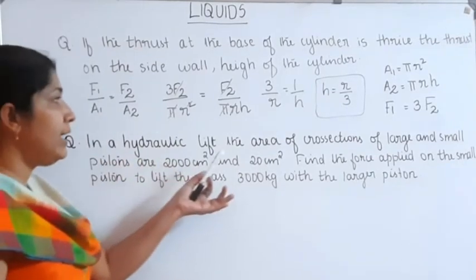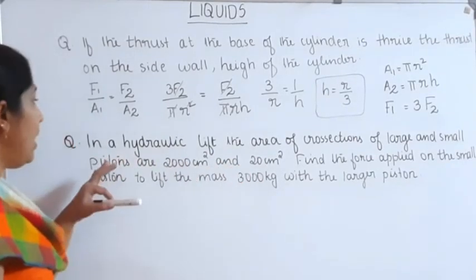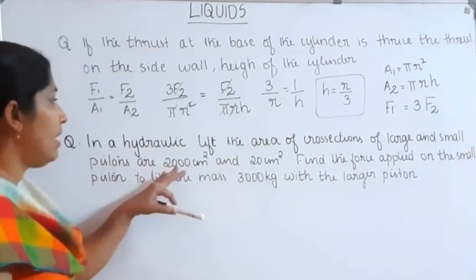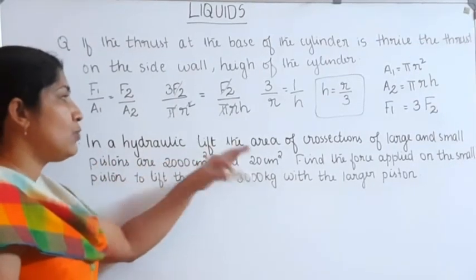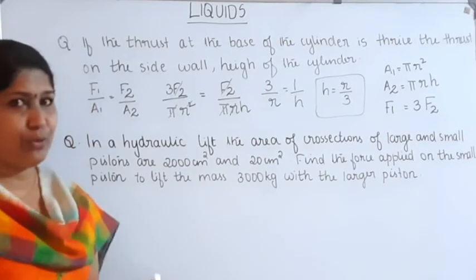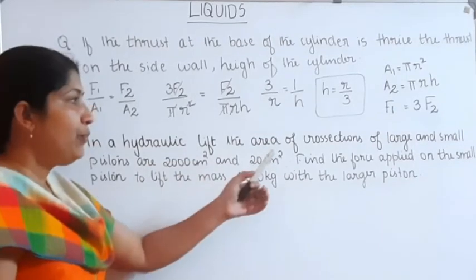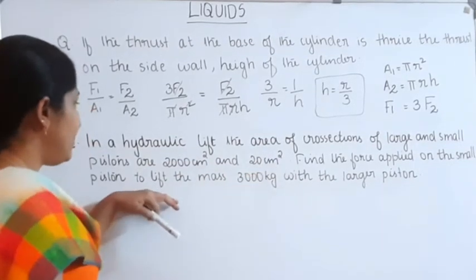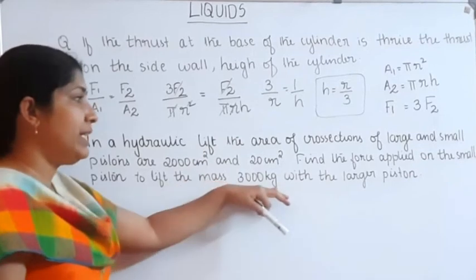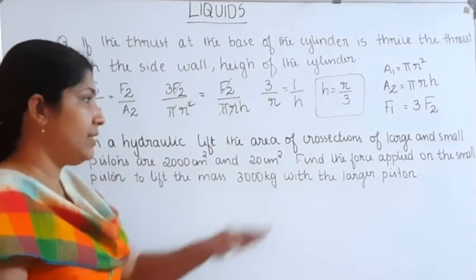Then our next question. In a hydraulic lift, the area of cross sections of the large and small pistons are 2000 centimeter square and 20 centimeter square. Find the force applied on the small piston to lift the mass of 3000 kg with the larger piston.